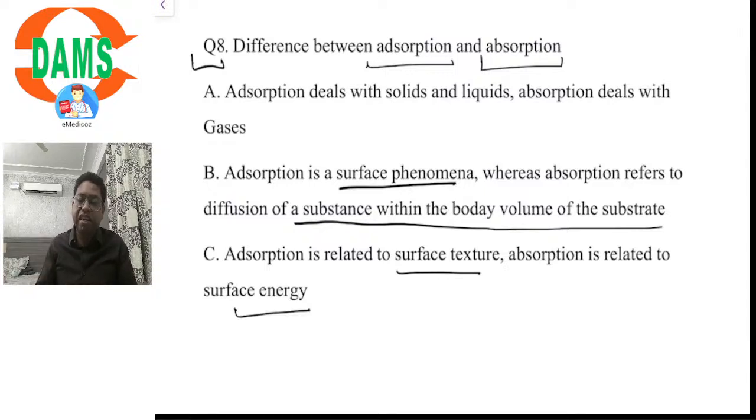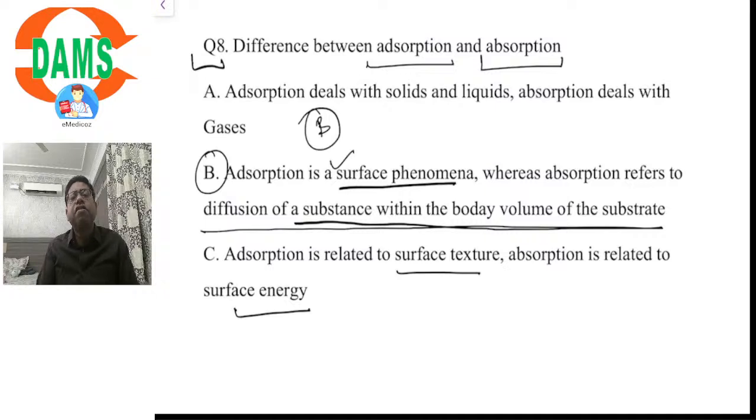So adsorption is basically a surface phenomenon, whereas absorption is, for example, absorption of nutrients from the food we take, which occurs in the intestine. So absorption refers to diffusion of a substance into the body of the substrate. So option B would be the answer over here. A relatively simple and straightforward question with straightforward options.